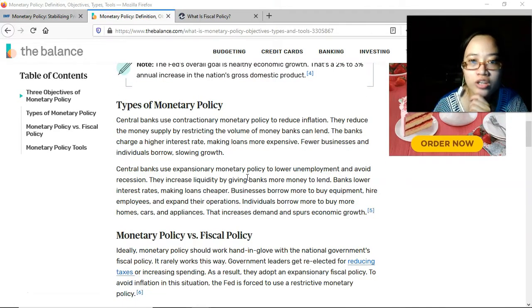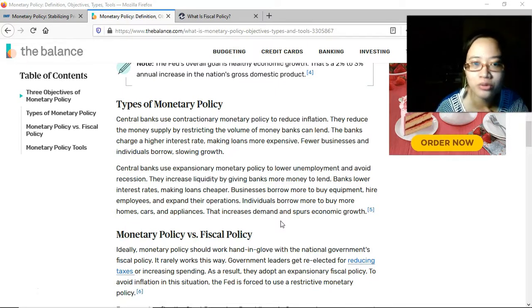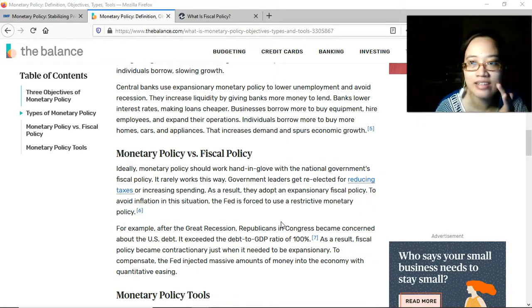Central banks use expansionary monetary policy to lower unemployment and avoid recession. They increase liquidity by giving banks more money to lend. Banks lower interest rates, making loans cheaper. When loans are cheaper, businesses borrow more money to buy equipment, support their operations, expand, and hire more employees. Individuals borrow more to buy homes, cars, and appliances, necessities. That increases demand and spurs economic growth. But again, there should be a balance, and it should be monitored so that inflation will be controlled.